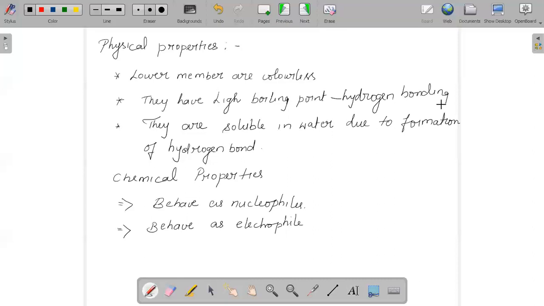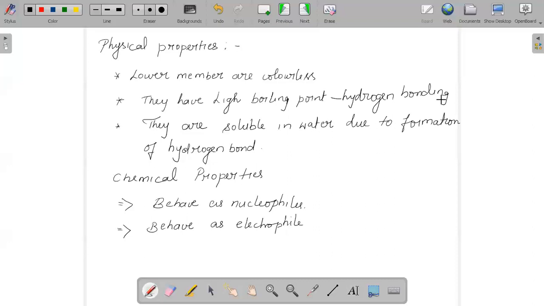And if we try to compare their boiling point with hydrocarbons, they will have higher boiling point because of the hydrogen bond in them, due to which they will occur as associated molecules.